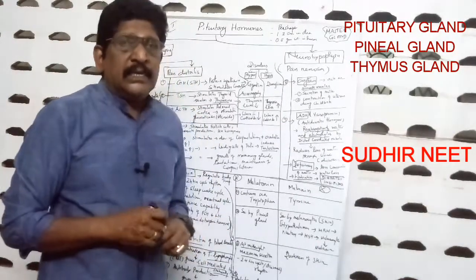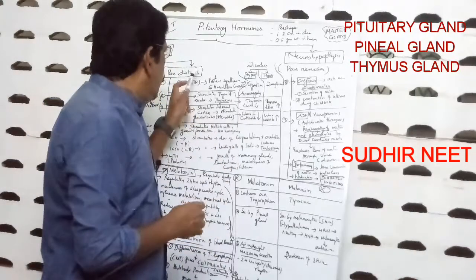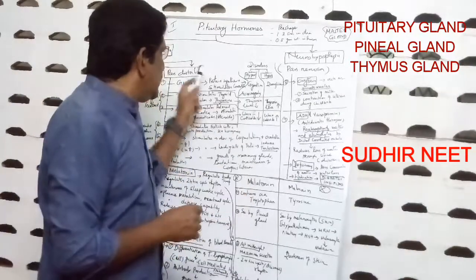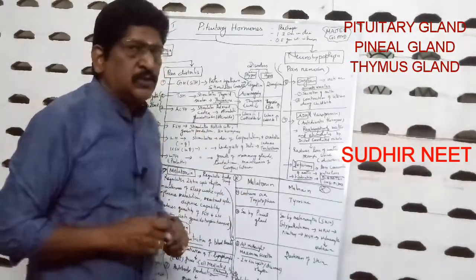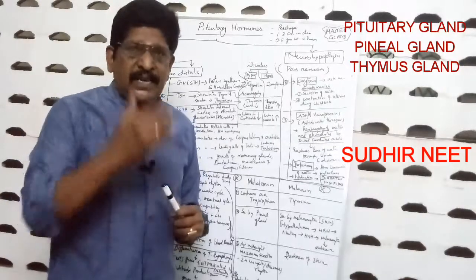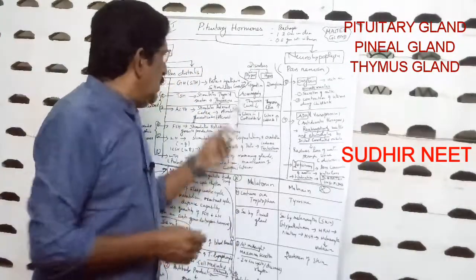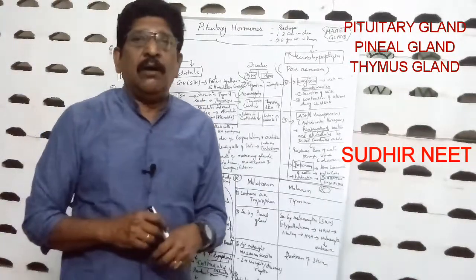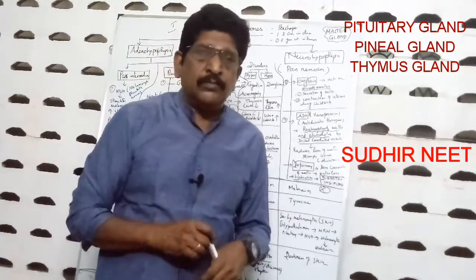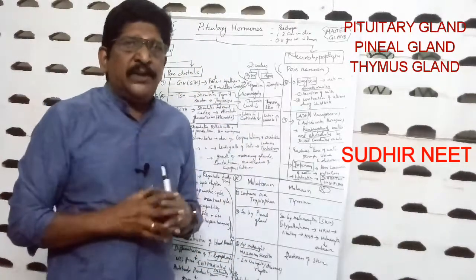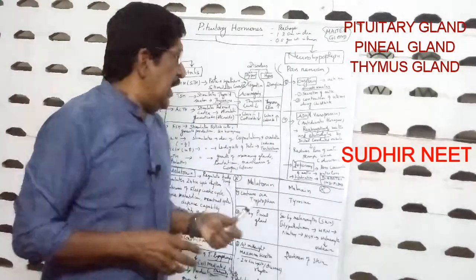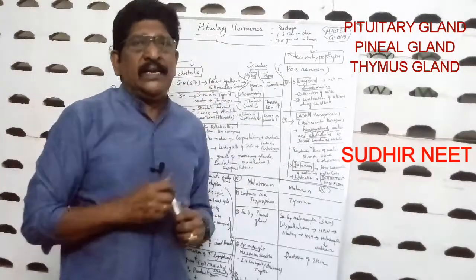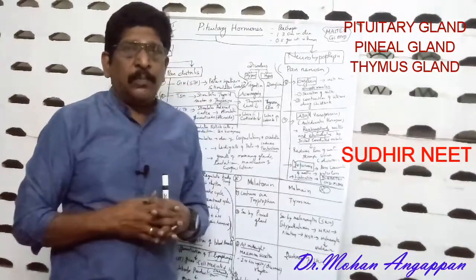First, let us take up the adenohypophysis, anterior pituitary. It has got two parts: one, pars distalis and pars intermedia. The pars distalis secretes 6 hormones. Let us take up one by one. Number 1, GH or growth hormone, or STH or somatotrophic hormone. This controls the protein metabolism, protein synthesis, and helps in the growth of the organism. It stimulates the growth of the organism. So it is called the growth hormone.